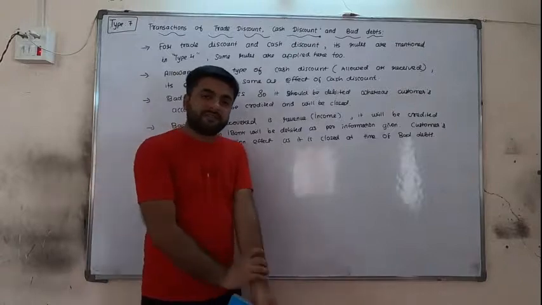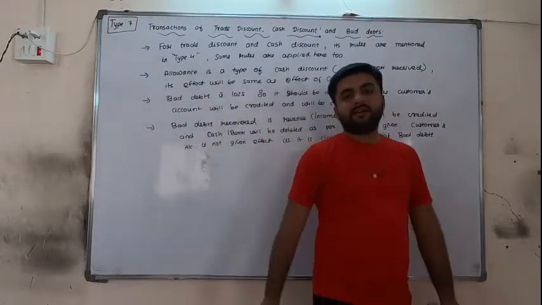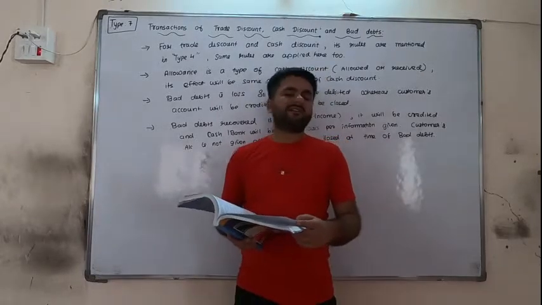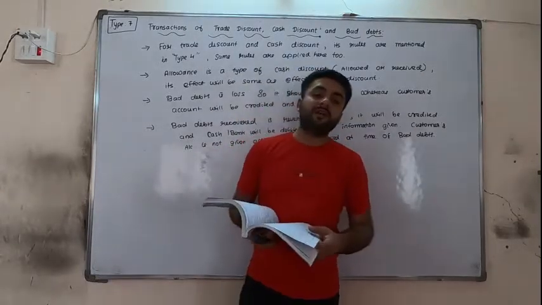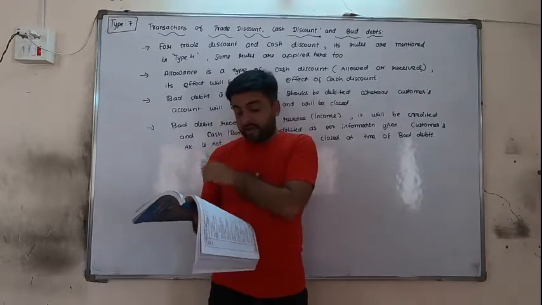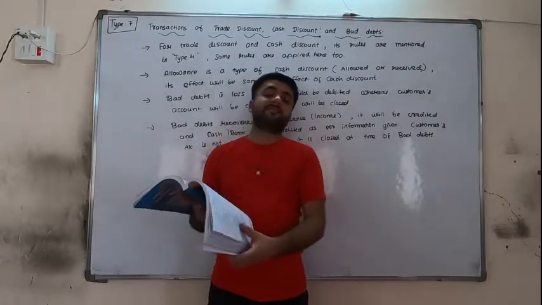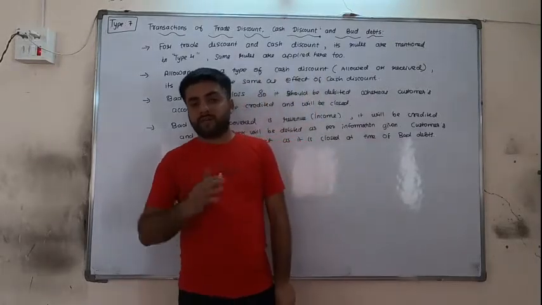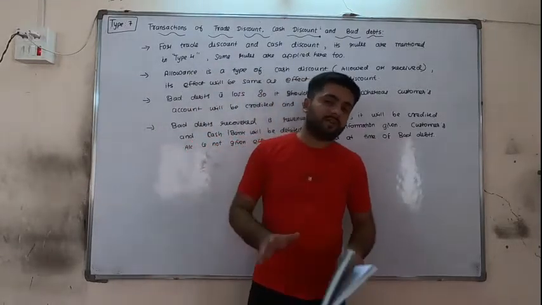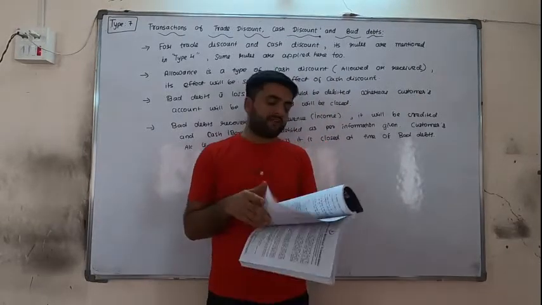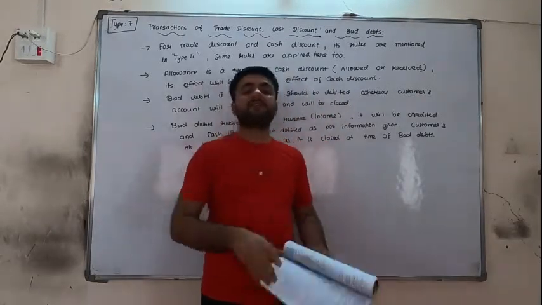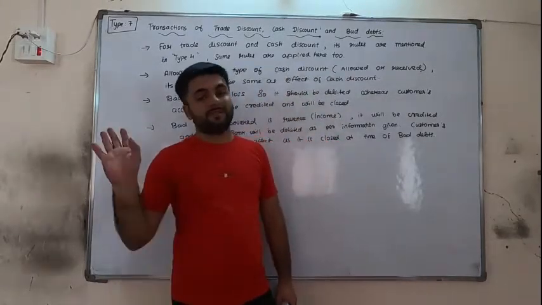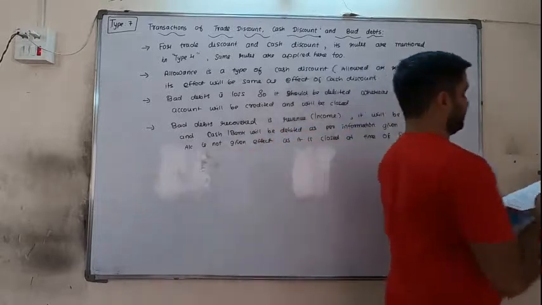So today we will complete the 12th sum and tomorrow we will complete the 13th sum, and after that the 14th and 15th sums require journal entries. Such types of sums are not for exam, and after that the 16th and 17th sums are based on GST. These are new sums, but as you know the government has deducted it from the course, so it is not in our course. So friends, today we are completing the 12th sum, tomorrow the 13th sum, so our chapter will be completed, and we shall go to the next chapter of accounts, that is the 5th chapter. Okay, so this is our planning.